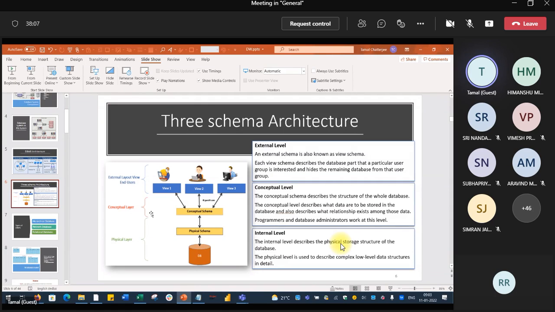Both are very big companies, right? So there is no hard and fast rule. The conceptual level DBA will give us a threshold. After that, when the hard disk is 80% filled or something, then we will move to another hard disk or something like that. Okay, sir.